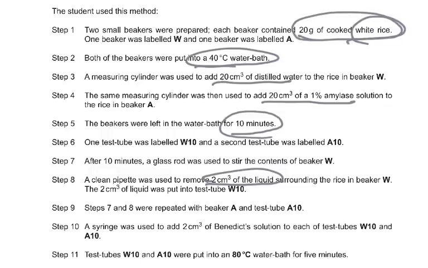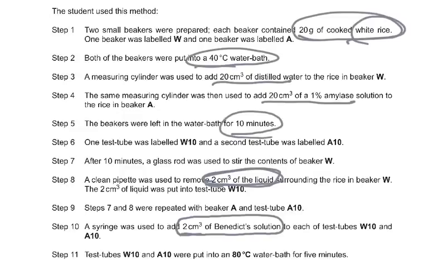Then the sample size removed, 2 centimeter of the liquid removed. We didn't just say take out a few drops, or with a syringe take out a little bit of the water surrounding the rice. So 2 centimeter. And then we said very clearly, 2 centimeter of the Benedict solution. So all these things were given in the question.